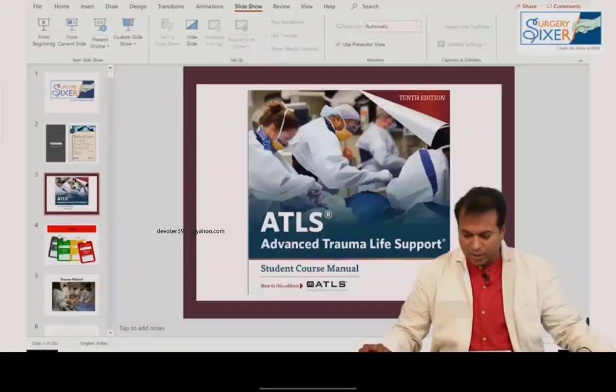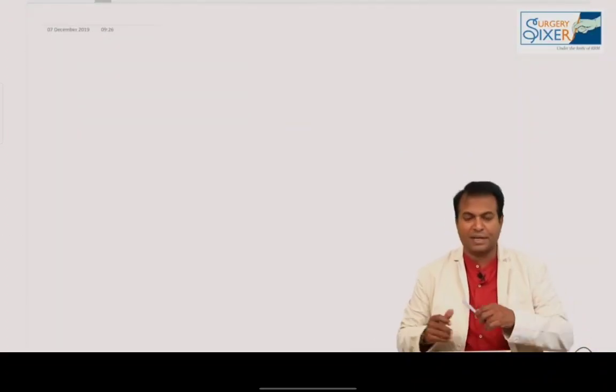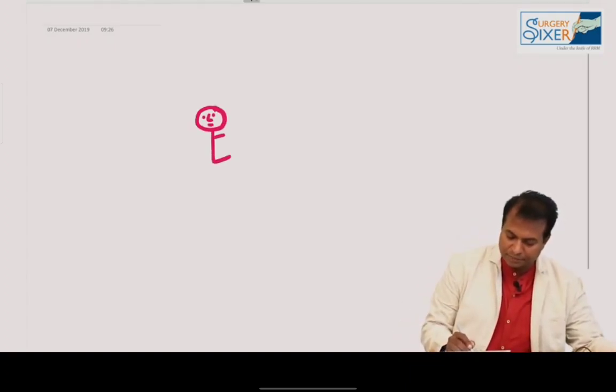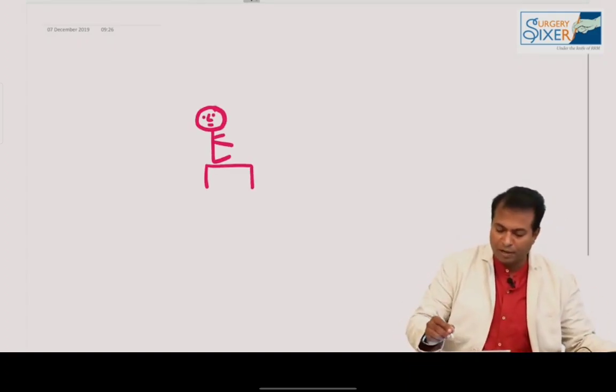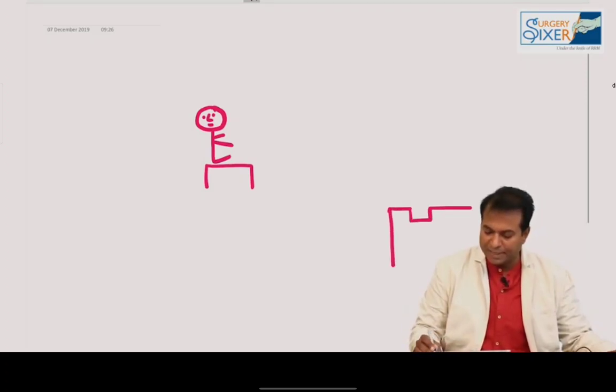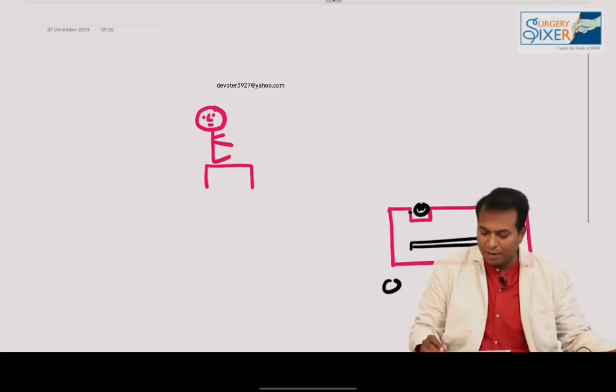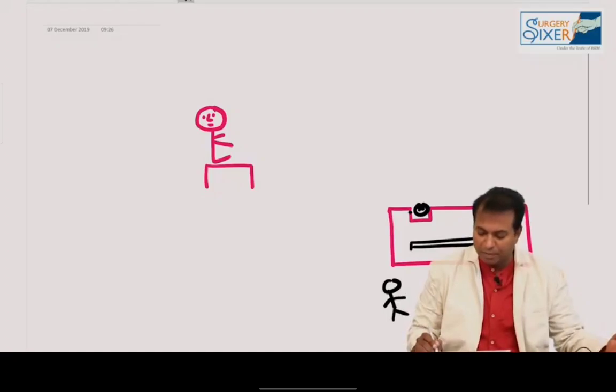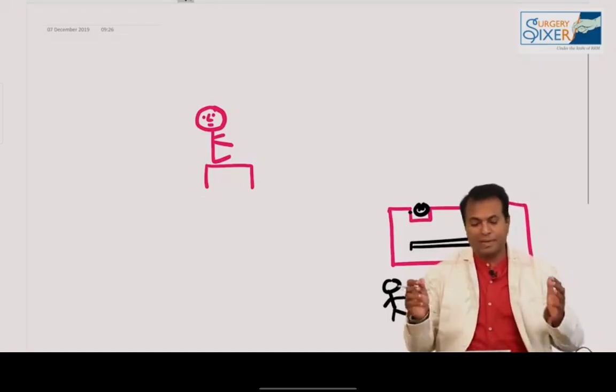I usually discuss trauma more practically, as if we are sitting in a trauma center. Let us assume you are a trauma surgeon sitting in a casualty. You are getting a phone call from a mass casualty place. There is a big accident. Let us assume there is a bus upside down in a place very nearby, and there are around 30 to 40 casualties. There is no specific number to define mass casualty.